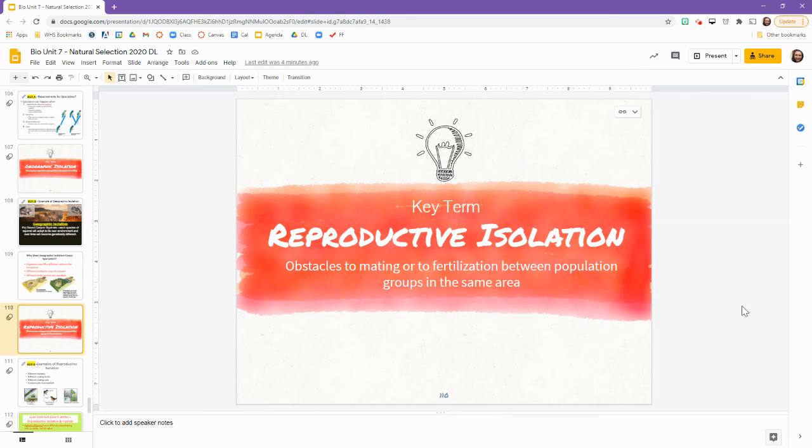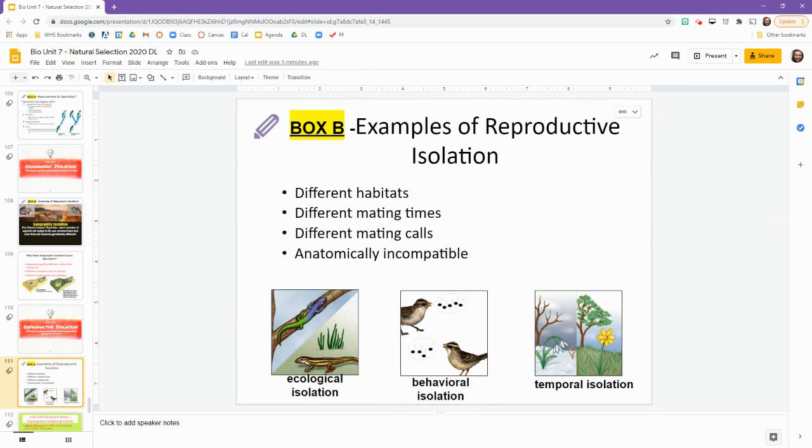Reproductive isolation, obstacles to mating or fertilization between population groups in the same area. So let's say that one group has these different set of traits. Well, one of those traits that they can inherit is the ability to no longer mate with the former members of their species. So therefore, they would be creating a new species who could only reproduce with each other, because that's kind of how it goes. Species should only be able to mate with each other.